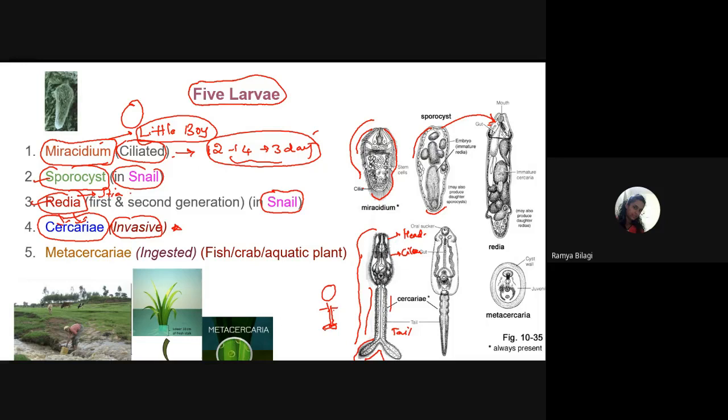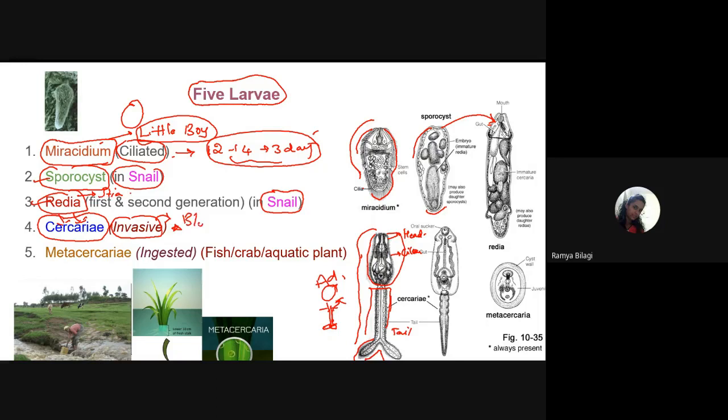After piercing, it will enter the man. The moment it enters, what will happen? Its tail portion will be lost. It will lose its tail and only the body will remain. Then, through the dermal veins or the venous plexus, it will reach the systemic or visceral plexus, and whichever organ it likes, it will reside there, mature and develop into the adult form.